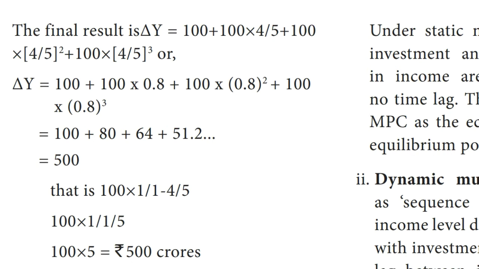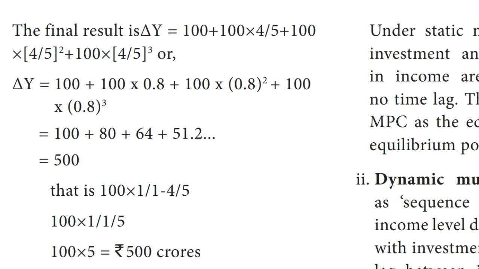So the equation can be converted into the normal equation: delta Y is equal to 100 plus 100 into 0.8 plus 100 into 0.8 whole square plus 100 into 0.8 power 3 plus etc.